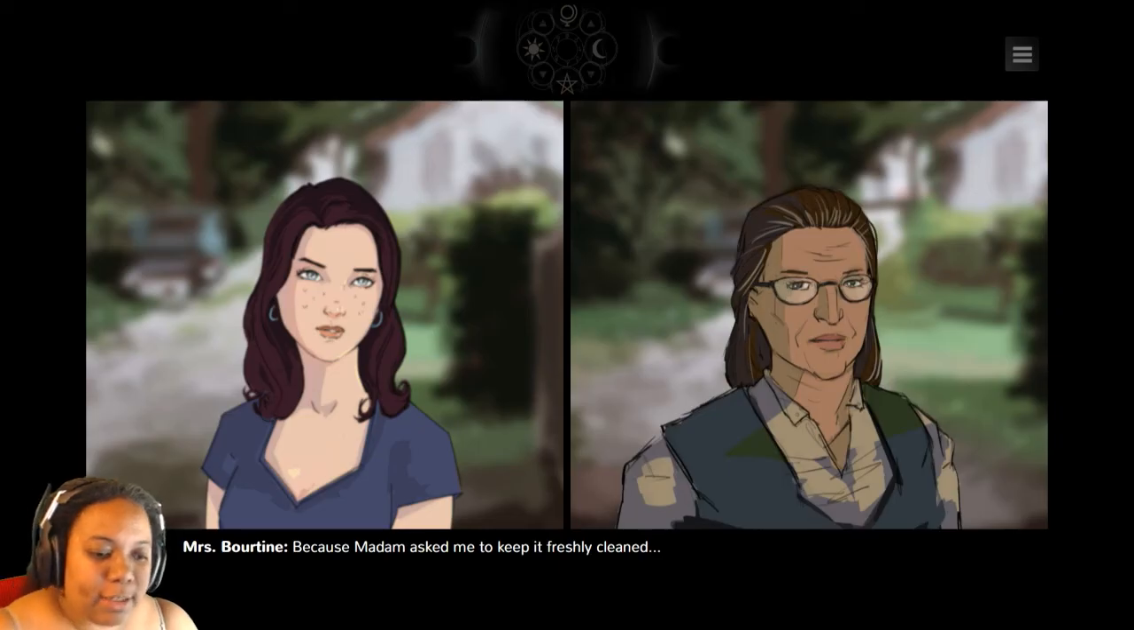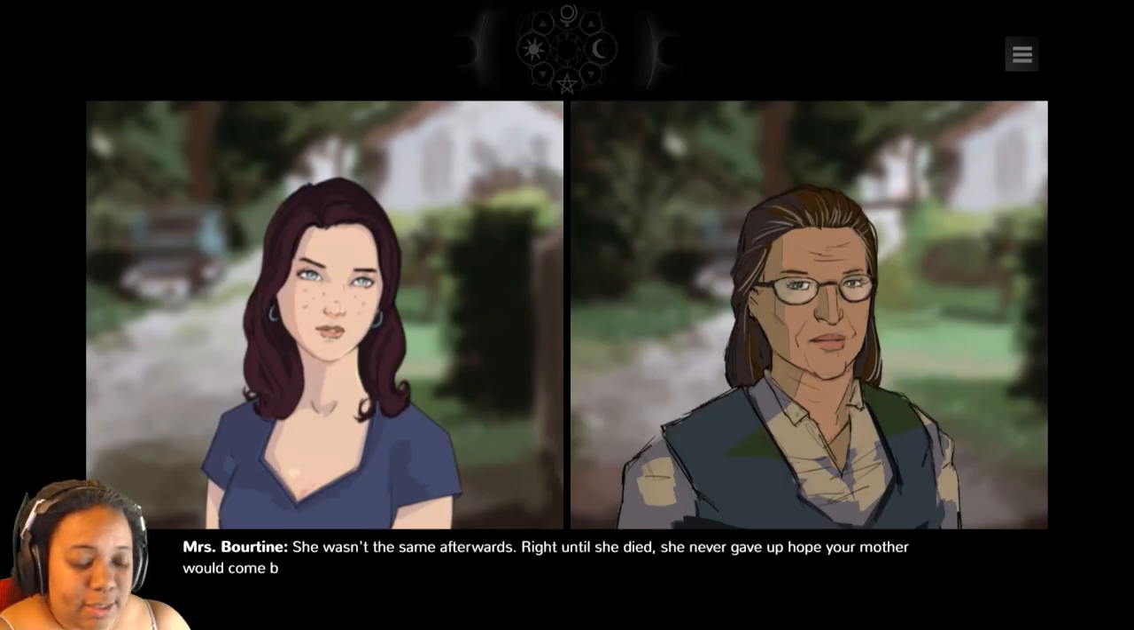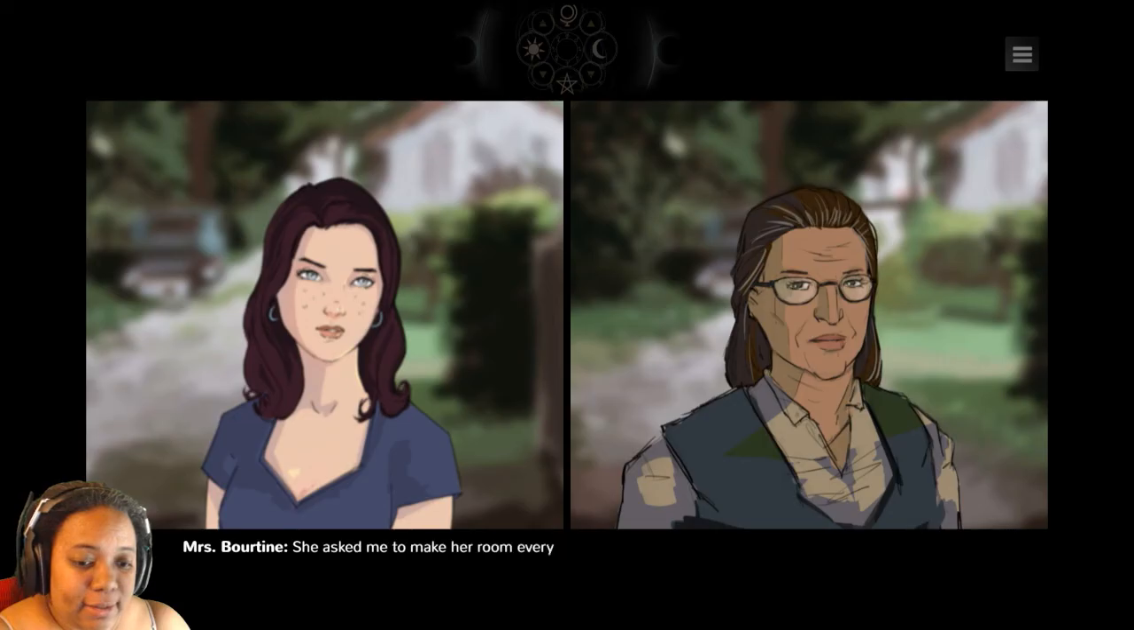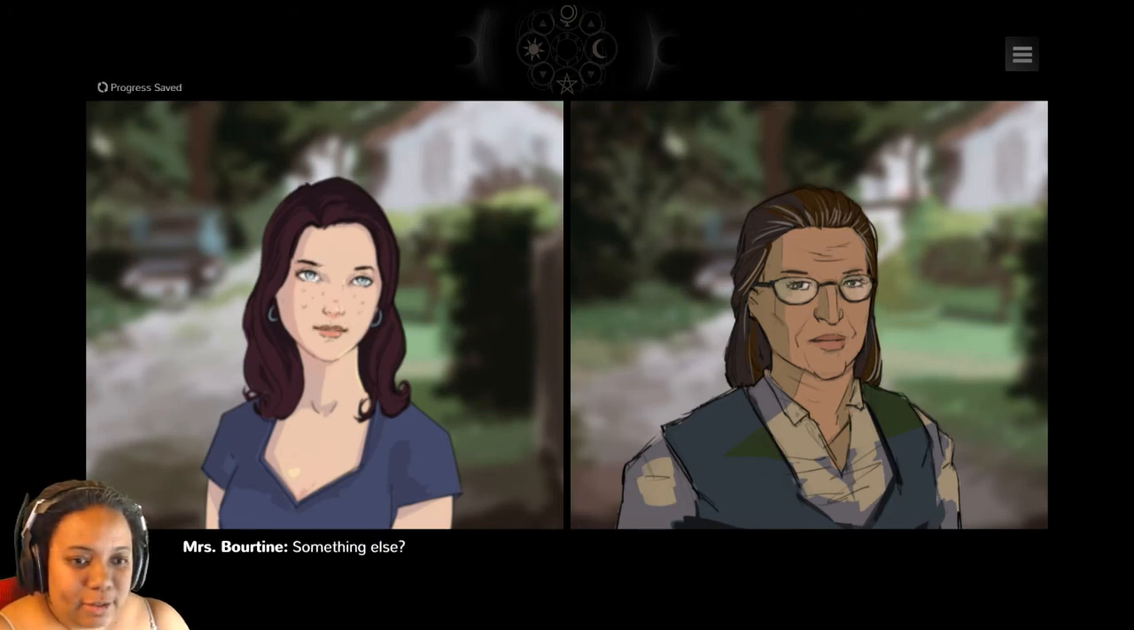Because Madame asked me to keep it freshly cleaned. You know, when Miss Sophia left, it broke her heart. She wasn't the same afterwards. Right until she died, she never gave up hope your mother would come back. She asked me to make her room every day, just in case, she used to say. She would have loved to know you, the pretty young woman you've become. Oh, I'm sorry, I digress. Must be the little pick-me-up you've brought me. Something else?